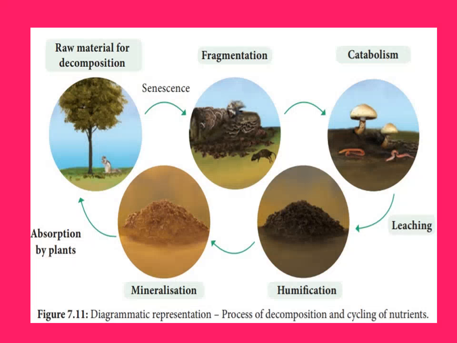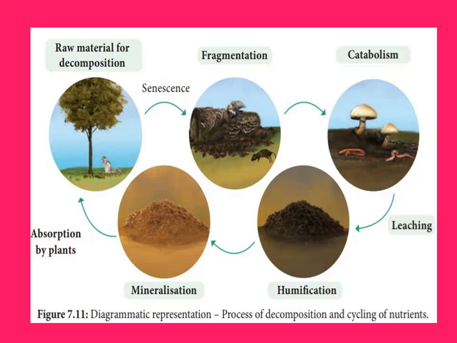So I repeat: the raw material for decomposition may be a leaf or an animal body. They die, and those dead particles are decomposed by the detritivores. This is called fragmentation, done by fungi and earthworms by secreting some enzymes. Then the catabolism by the detritivores